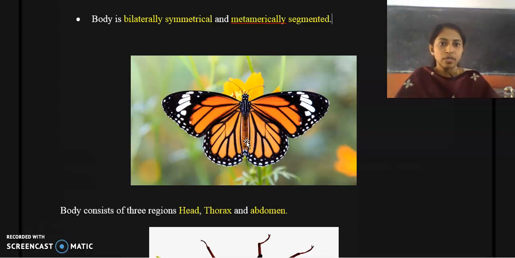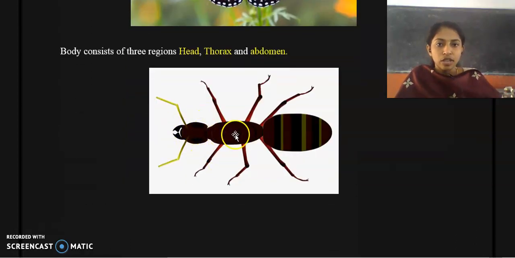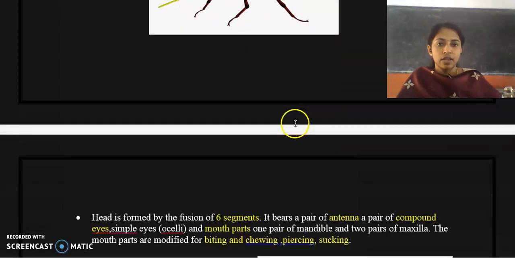So most of the members are metamerically segmented, and their body consists of three regions: a head portion, a thoracic region, and the third portion, the abdomen. Here you can find an ant. An ant is an insect that comes under class Insecta or class Hexapoda. Clear? So in most of the members you can divide the body into three different parts: the head region, thorax and abdominal area.